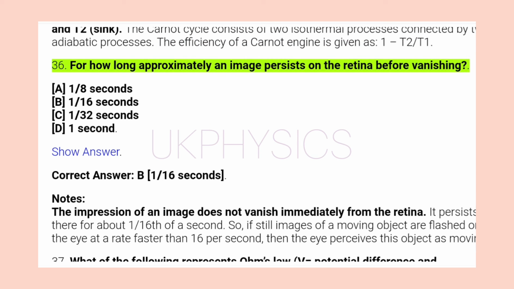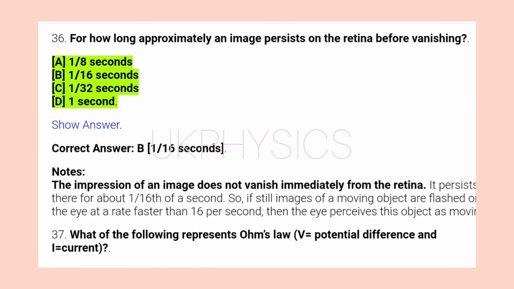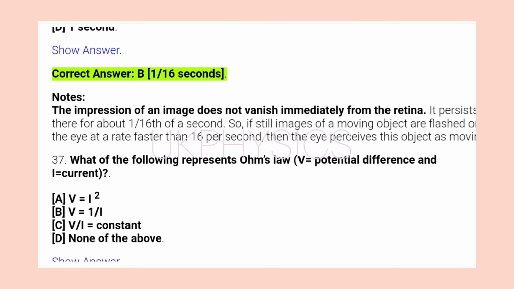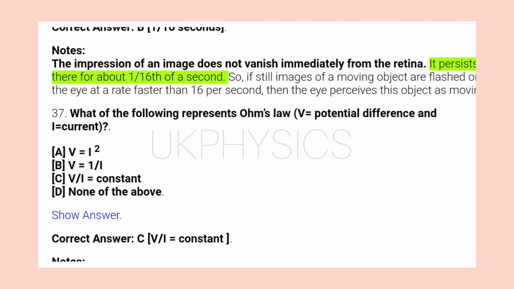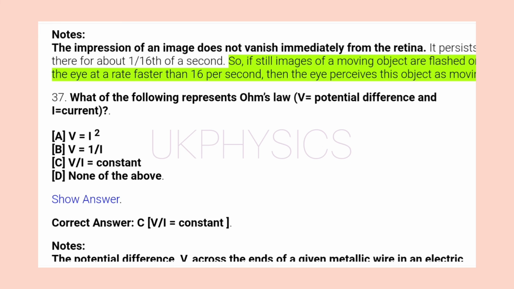36. For how long approximately an image persists on the retina before vanishing? A. 1/8 of a second, B. 1/16 of a second, C. 1/32 of a second, D. 1 second. Show answer. Correct answer, B. 1/16 of a second. Notes: the impression of an image does not vanish immediately from the retina. It persists there for about 1/16 of a second. So, if still images of a moving object are flashed on the eye at a rate faster than 16 per second, then the eye perceives this object as moving.